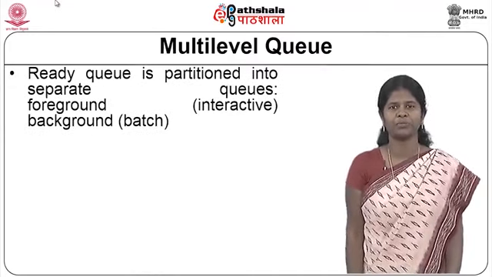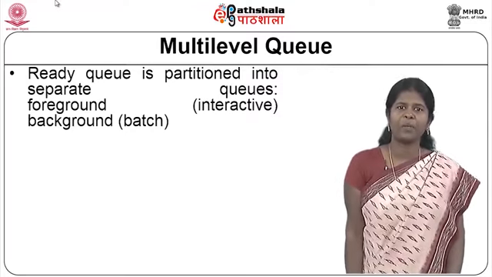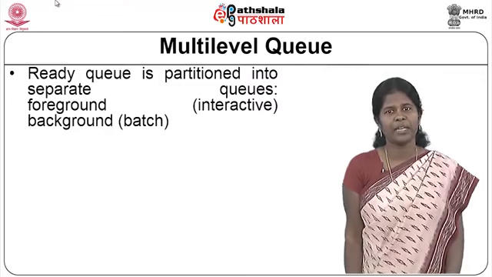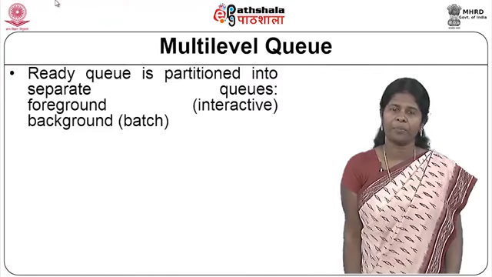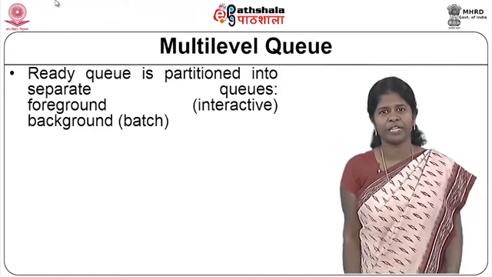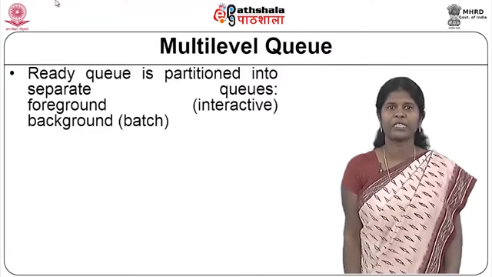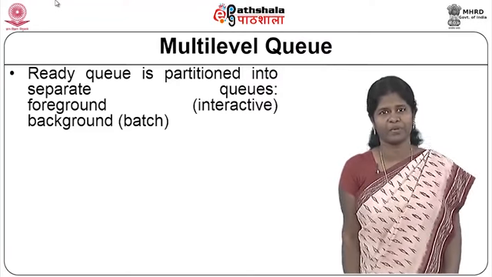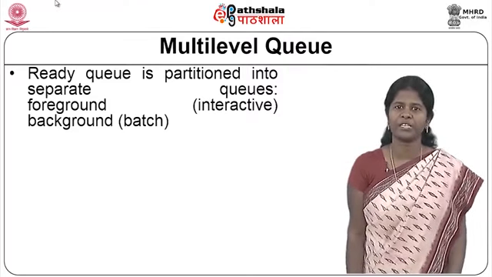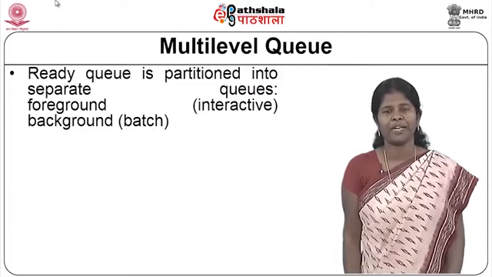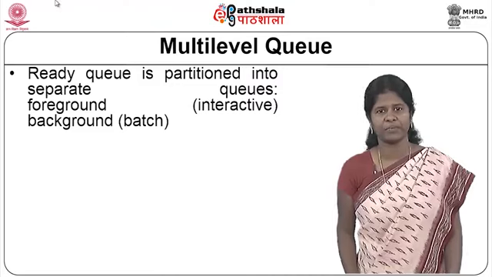In this scheduling, there are multiple levels in the queues. That is, in the earlier algorithms that we had seen, be it FCFS or priority or SJF, there is only a single queue of processes, and one of the processes in this queue is selected and given the CPU. But now in multi-level queue scheduling, the ready queue is partitioned into multiple levels, depending upon the properties of processes.